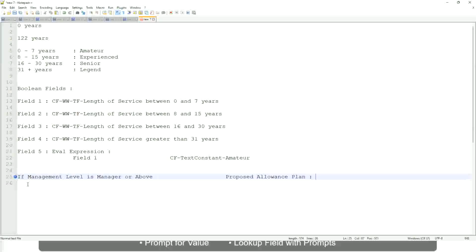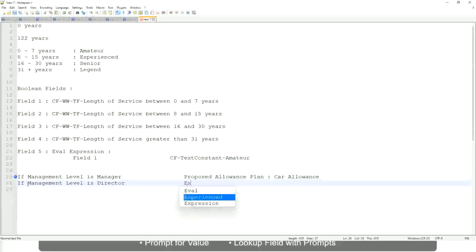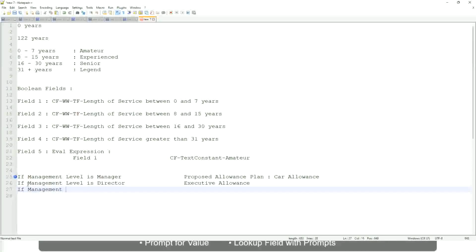So the proposed allowance plan will be, let's say, car allowance, if the management level is, let's not say manager or above, let's say only manager. If the management level is director, then the allowance is executive allowance. Similarly, if management level is CEO, then the proposed allowance is CEO allowance, right?